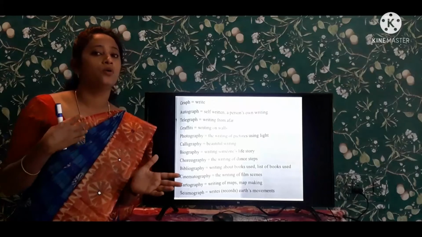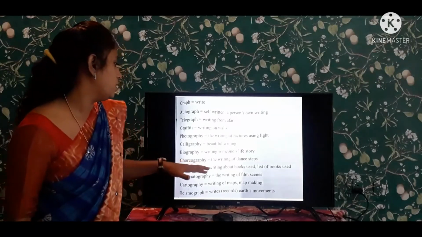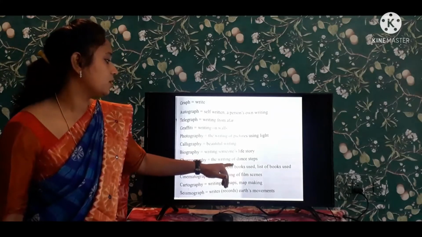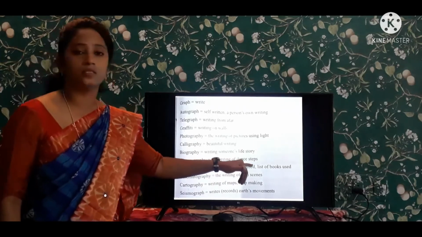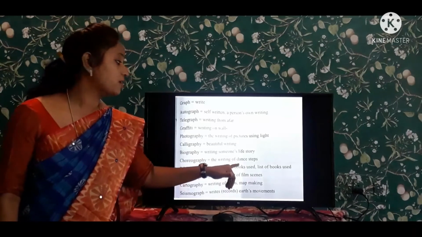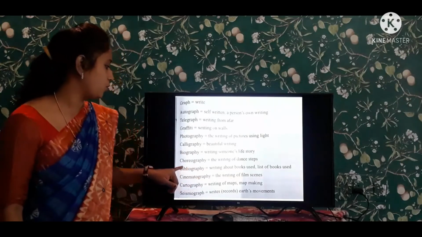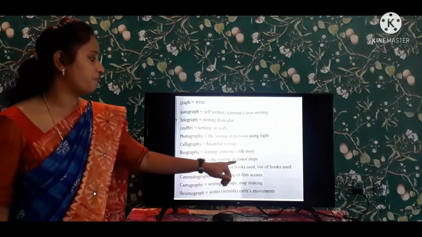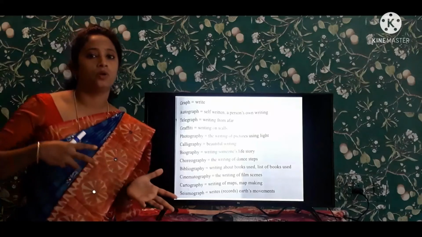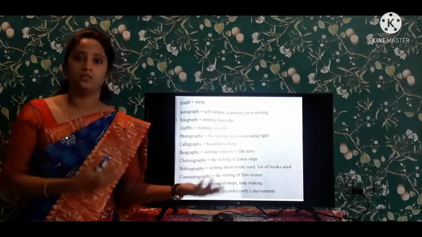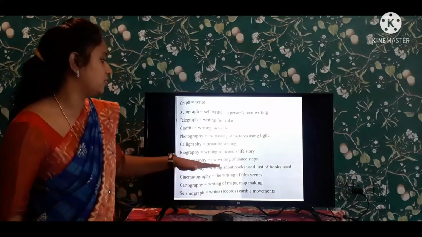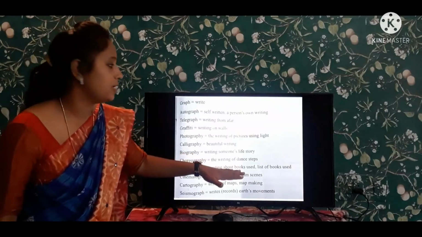So they are the choreographers who do the writing of the dance steps. Who makes the dance step is known as the choreographer. Choreography is the writing of the dance step, how to make this step, how to make this step.